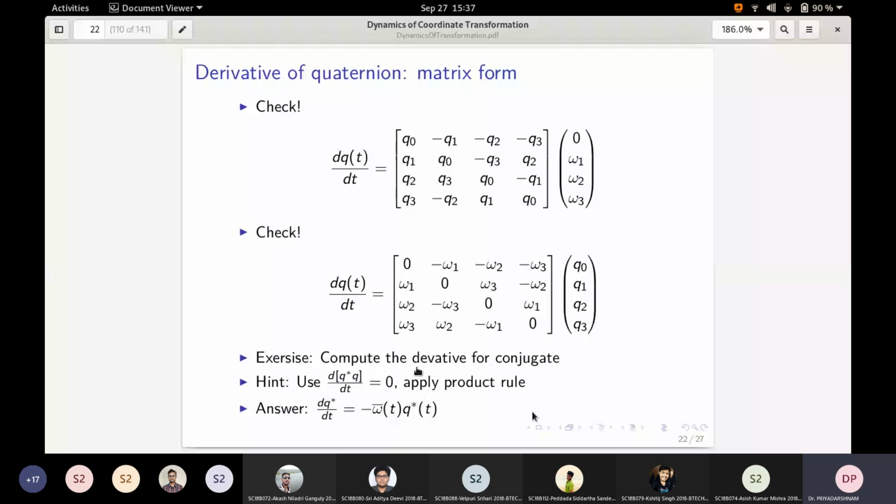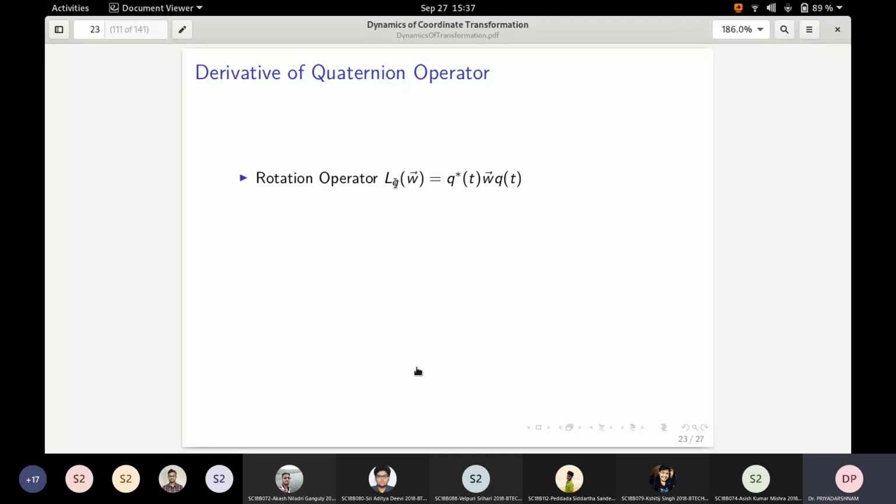dq by dt is q times omega bar. dq star by dt is minus omega bar times q star. This you have to show. Now let us combine this in your rotation operation.